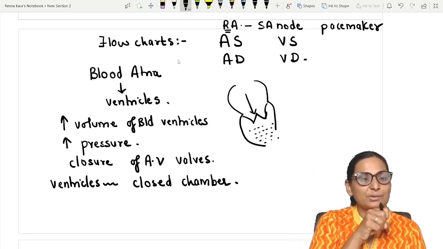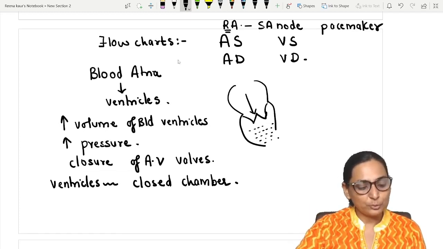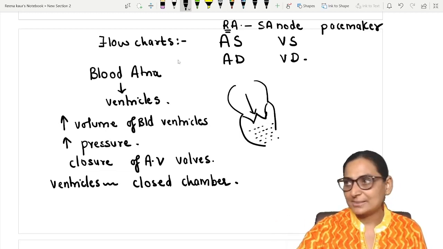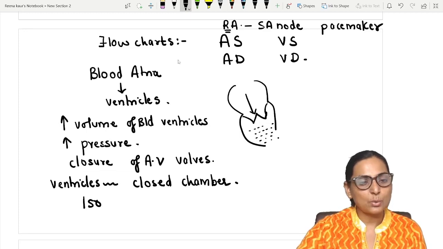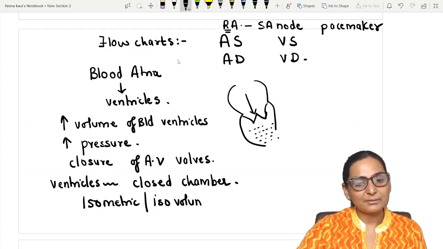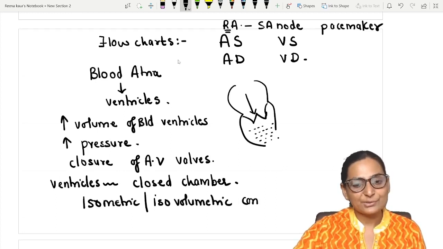You cannot bring about change in the volume, and therefore this phase where the volume remains constant and the pressure rises is called isometric or isovolumetric contraction of the ventricles.